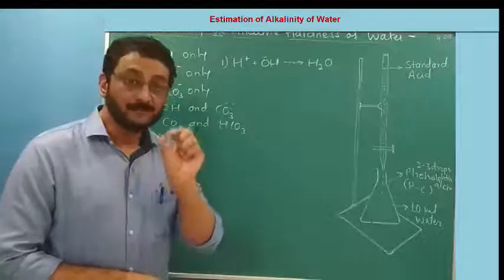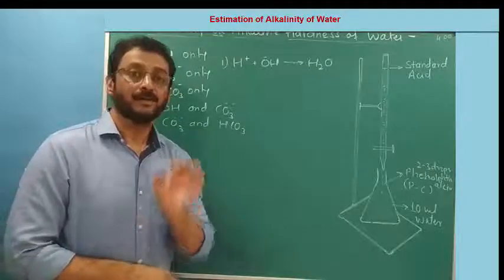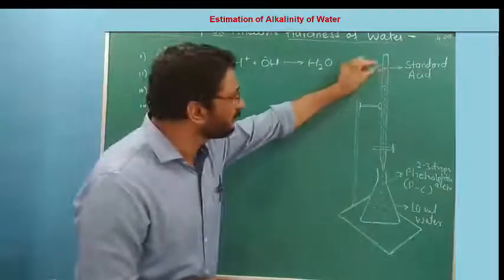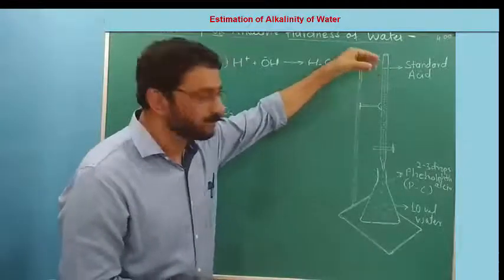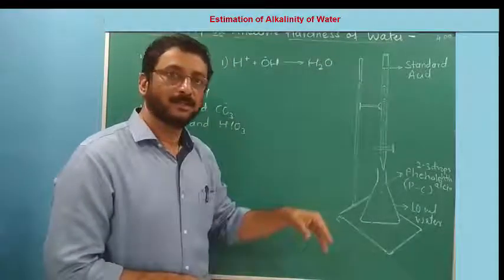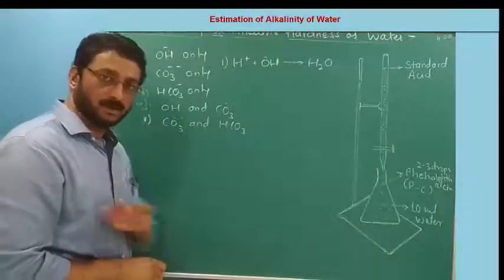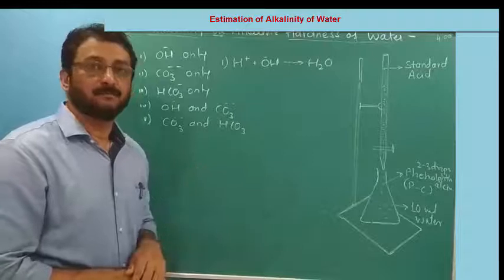The condition is that if OH is present, it is not necessary that the first ml or first 0.1 ml of acid is every time used to neutralize OH. Not at all necessary.